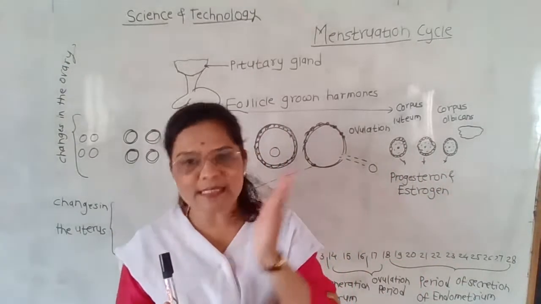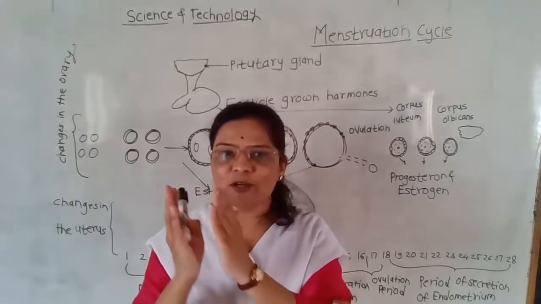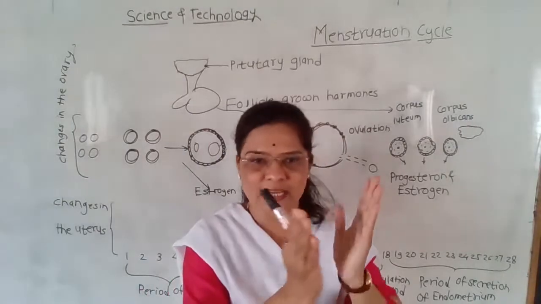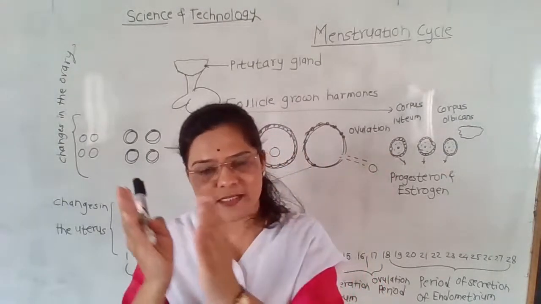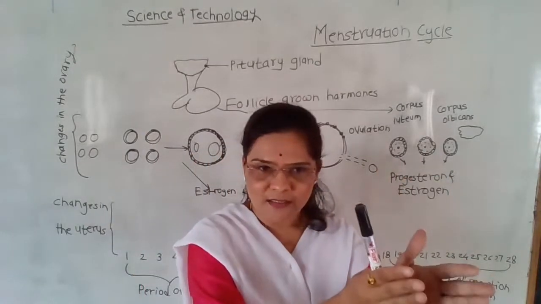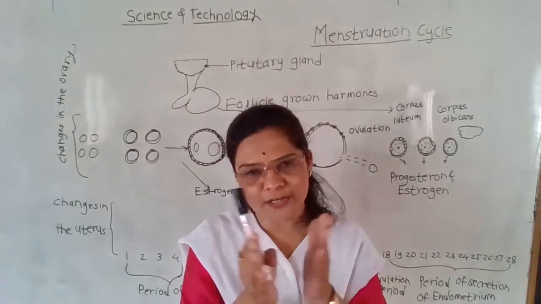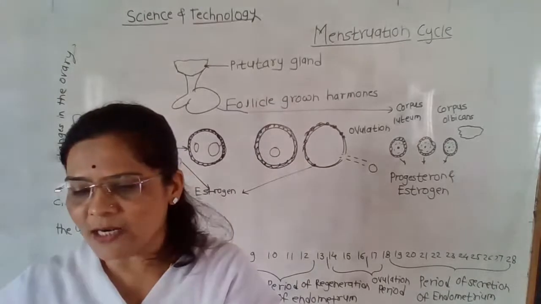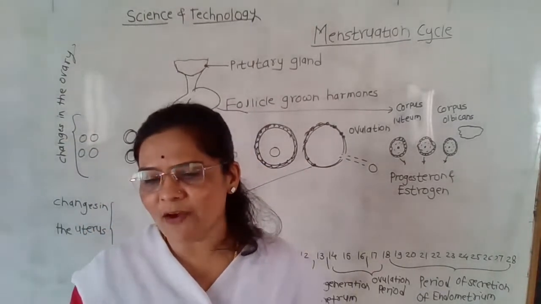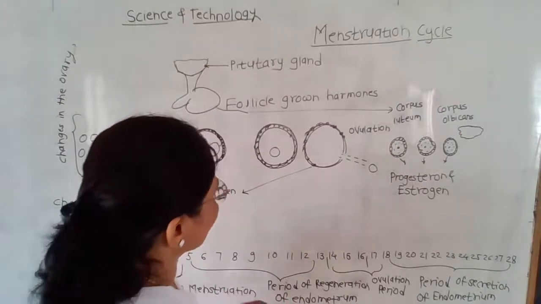Progesterone and estrogens are said to be the female sex hormones. Because of these hormones, the secondary sexual characters begin, and that's why menstruation in girls or women also takes place. Students, under the influence of estrogen, the developing oocyte is released.